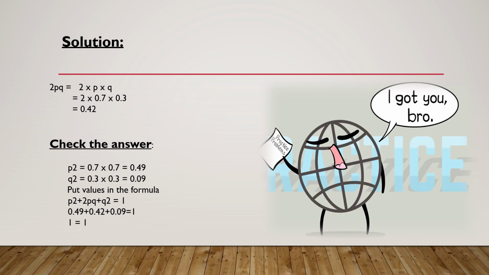And the solution of this problem is 2pq equals 2 into p into q, equals 2 into 0.7 into 0.3, equals 0.42. We can check the answer by calculating p squared and q squared and putting the values in the formula of the Hardy-Weinberg equation. If both sides of the equation are equal, the answer is correct.